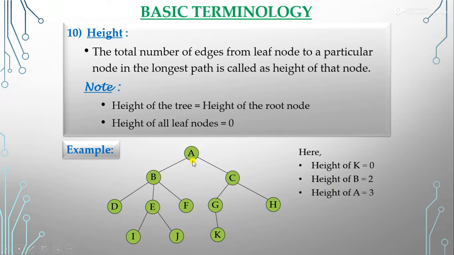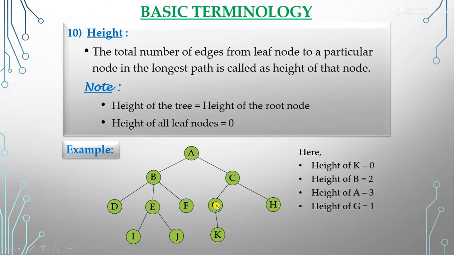What is the height of A? You see that from the leaf nodes, if we count from here, this is 2. If we count from here, this is 2. If we count from here, this is 3. If we count from here, this is again 3. It means that the longest path from a leaf node to the particular node, node A, is 3. So the height of A is 3.